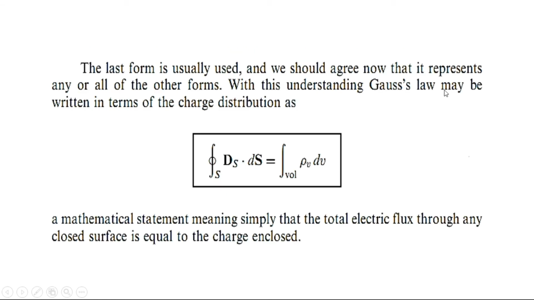With this understanding, Gauss's law may be written in terms of the volume charge distribution. A mathematical statement meaning simply that the total electric flux through any closed surface is equal to the charge enclosed. This is the mathematical statement, and this is the definition, that the total flux that is passing through any closed surface will be equal to the total charge enclosed by the closed surface. And this was all about Gauss's law.